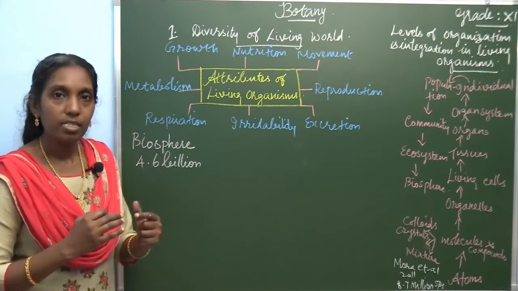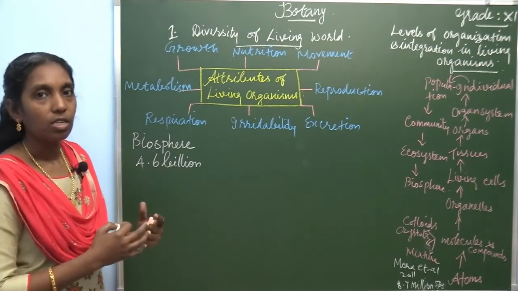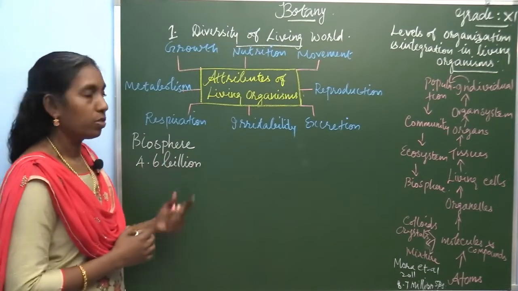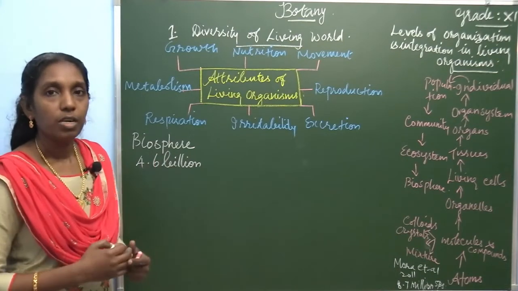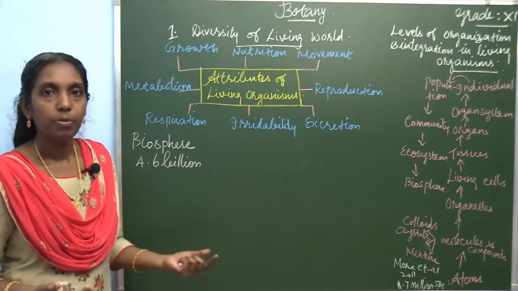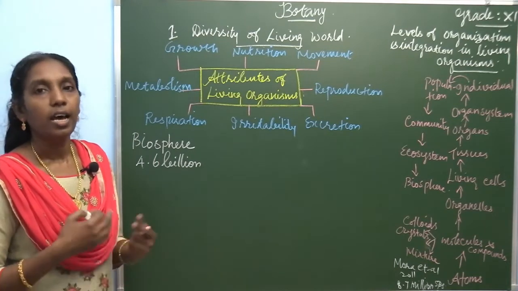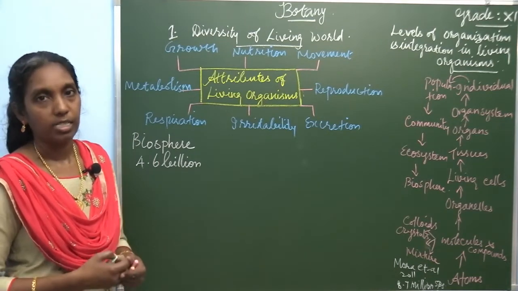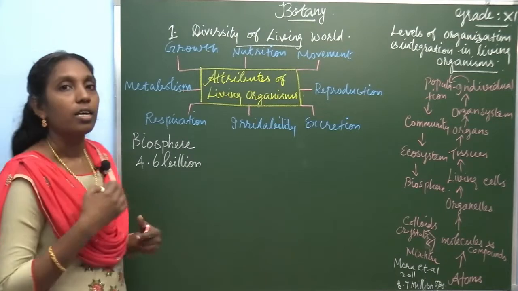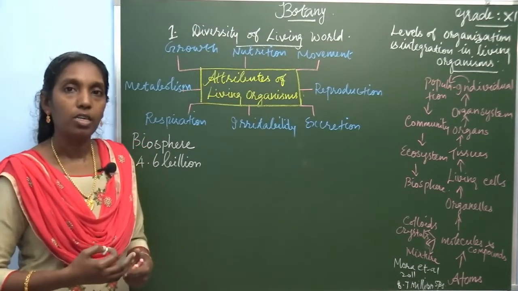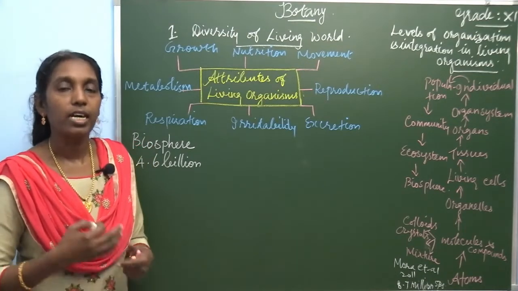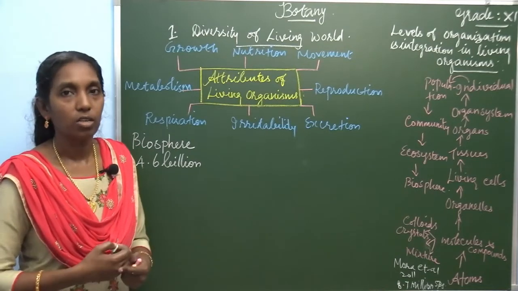Life exists within a complex structure is called the biosphere. In this biosphere, there are a number of living organisms and non-living things.